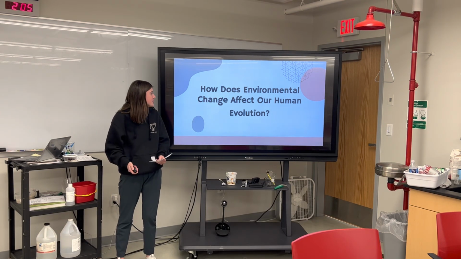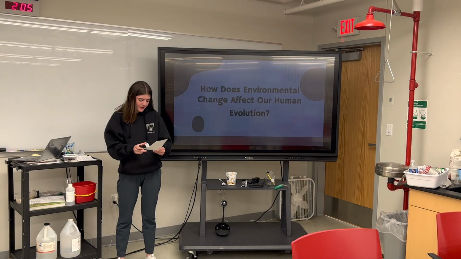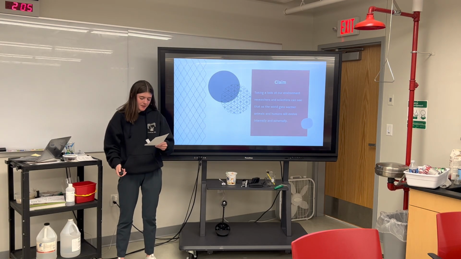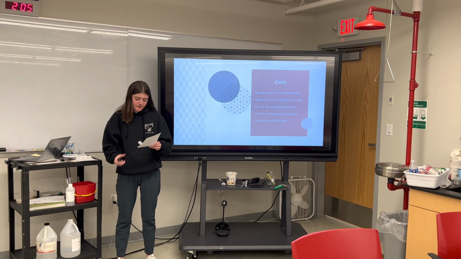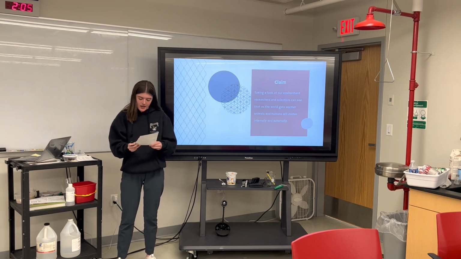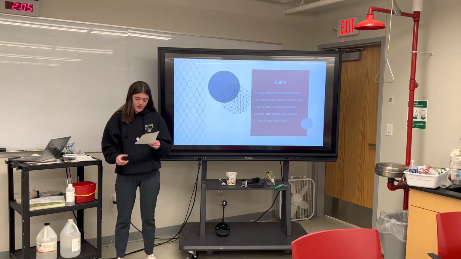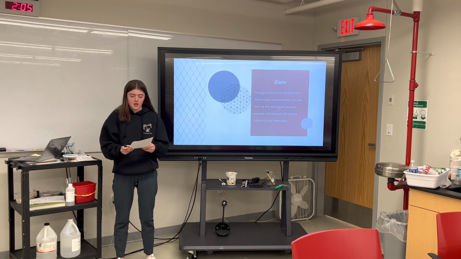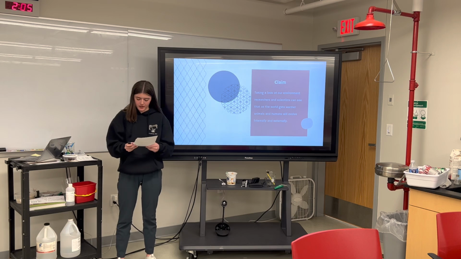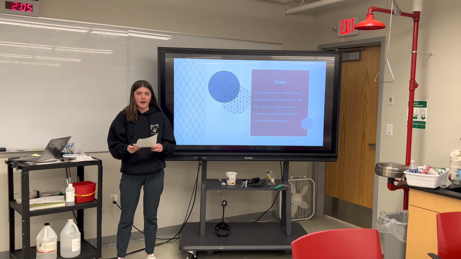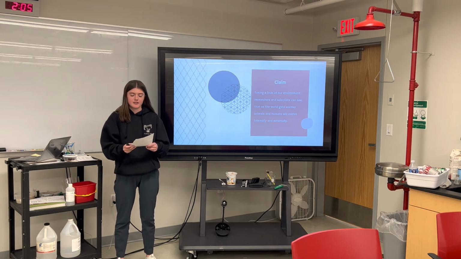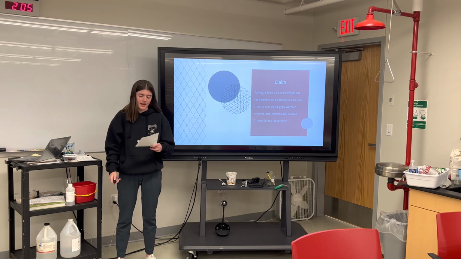How does environmental change affect our human evolution? Scientists have found that climate change has affected and will continue to affect animal and human evolution. From the beginning of time, changes in our environment have made Homo sapiens evolve. For example, humans went from crawling on all fours to walking on two. Taking a look at our environment, researchers and scientists can see that as the world gets warmer, animals and humans will evolve internally and externally.